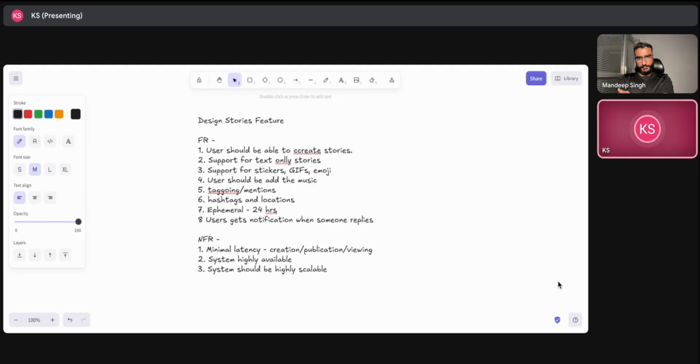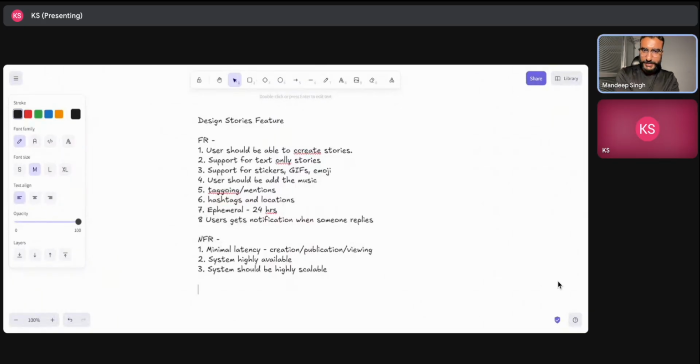So that is also one thing, because there will be growth in the number of users and the volumes of the stories that will be created. So in that point, I think that it should be there. Anything that you would like to add here, or you want to question on anything here, Mandeep?